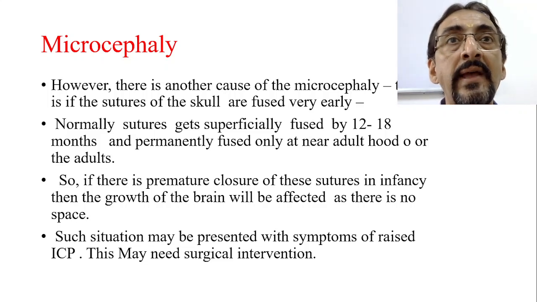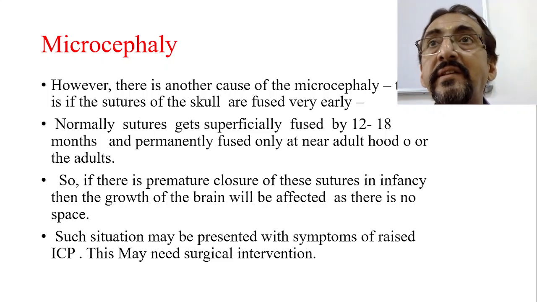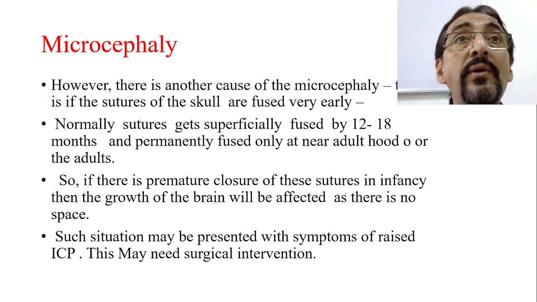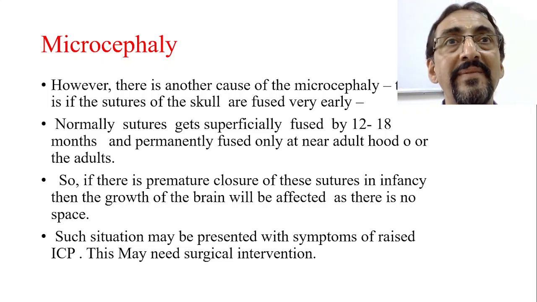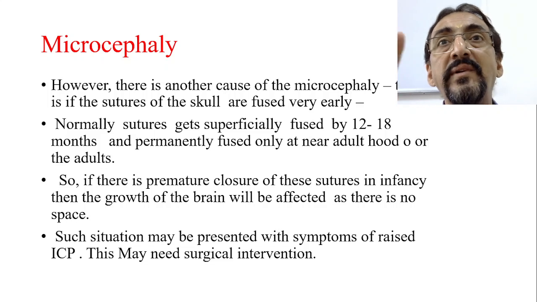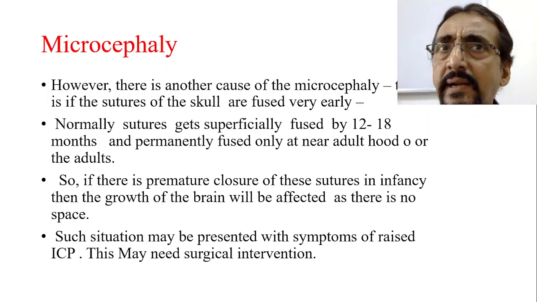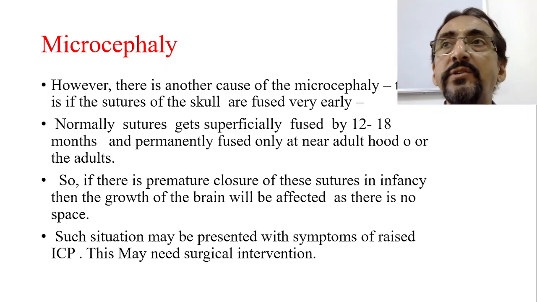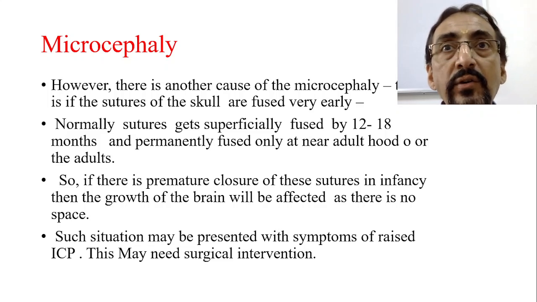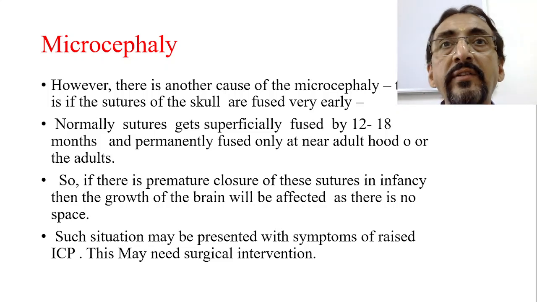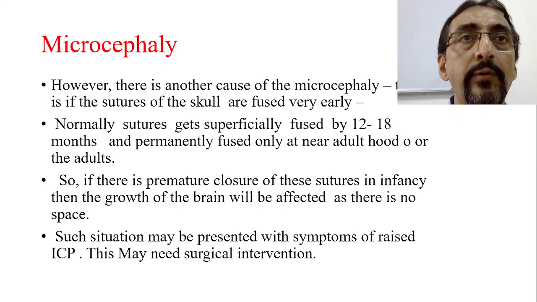Mastishka Chaya is where the brain is growing, but the cranium is not able to provide sufficient space for the growing brain. These are the two important disorders mentioned in Bhaishajya Ratnavali. Practically, one is microcephaly due to premature closure of the sutures, and the second one is cerebral atrophy.